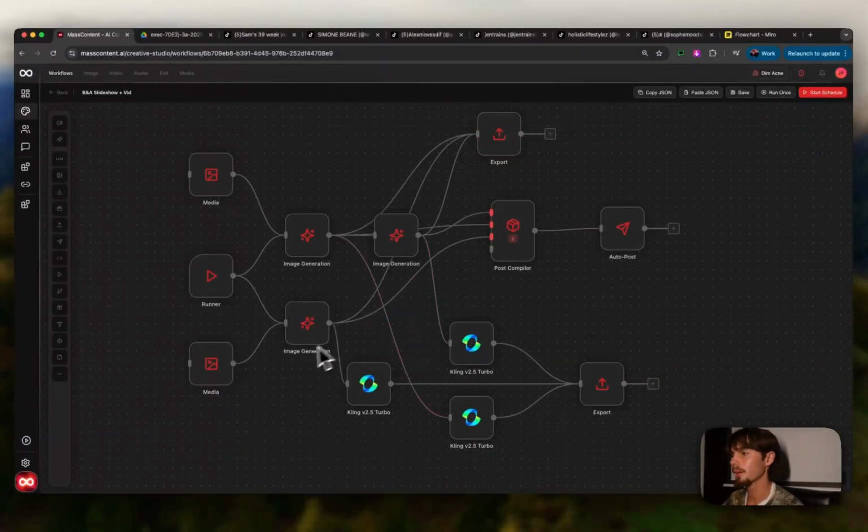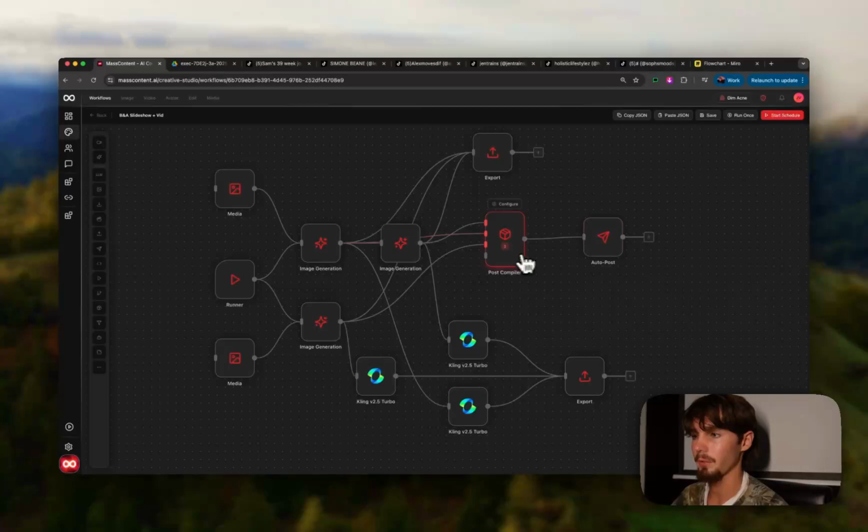Another thing that you can do here is you can auto post these as well, right within the workflow. It's a little bit interesting with slideshows because there's different things that you can do. Like you can auto draft the slideshows, so you can actually go add a sound. But TikTok, their API doesn't allow you to add a sound on slideshow posts yet. So as soon as they ever allow that, I am opening support tickets literally every single day, saying, hey, who can I get in contact with so we can add this? But for now, we'll just auto draft them. They'll go into the account, and then we'll have a human post.